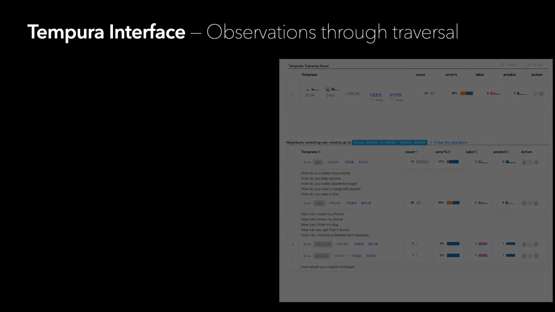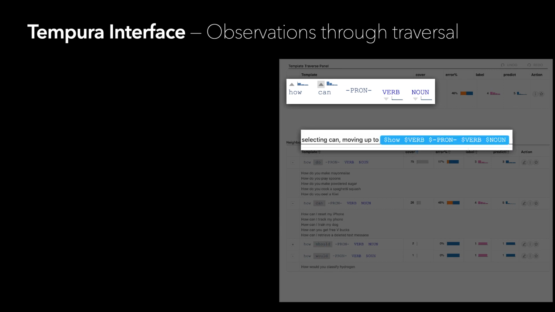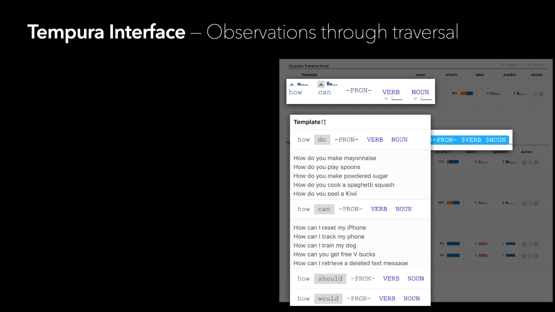Back to our case, we traverse up the relatively more informative can to how verb pronoun verb noun. We then see three other sibling templates here triggered in the neighboring template table with verb tokens do, should, and would. We would imagine questions asked in the form of how can, how would, how should, etc. to be quite similar. But in fact, when we preview the covered queries, do seem to cover more food-related queries. Let's verify this with label distributions.